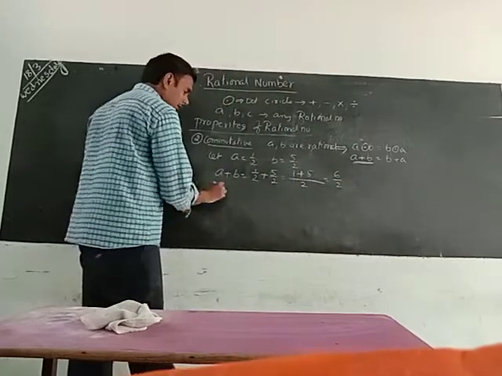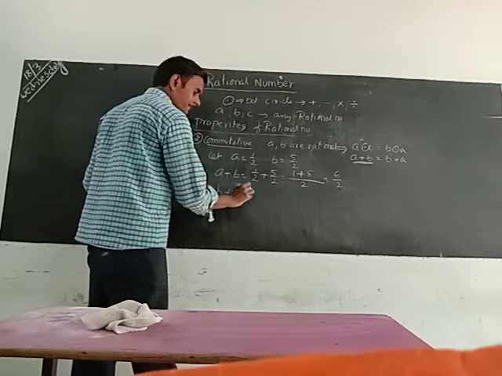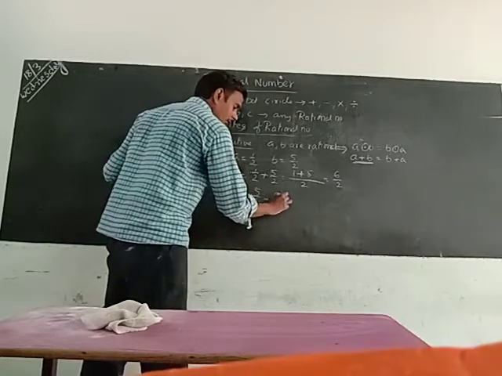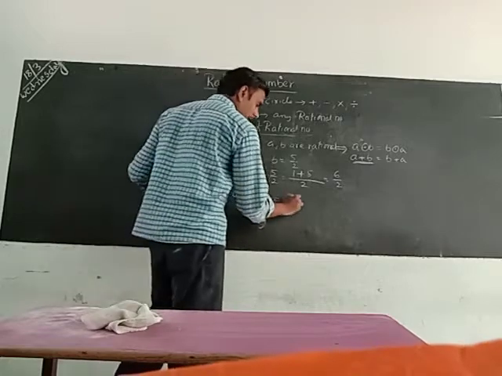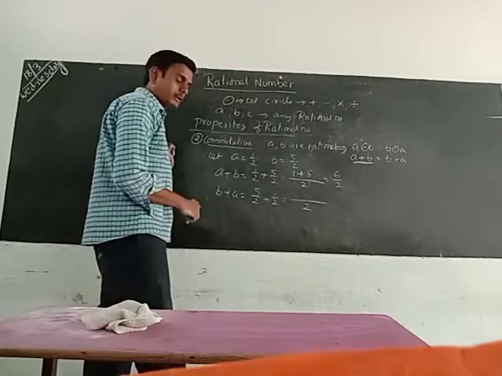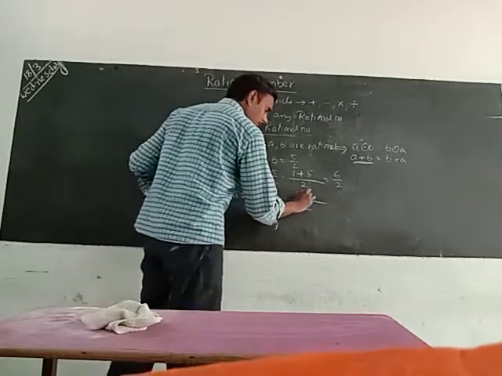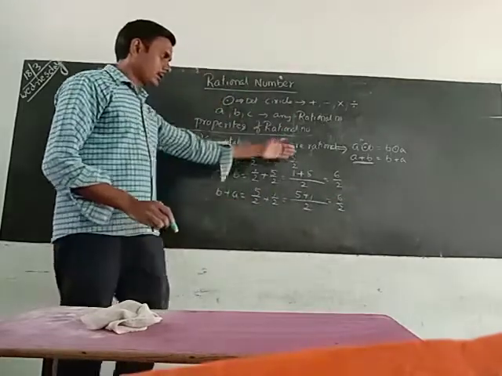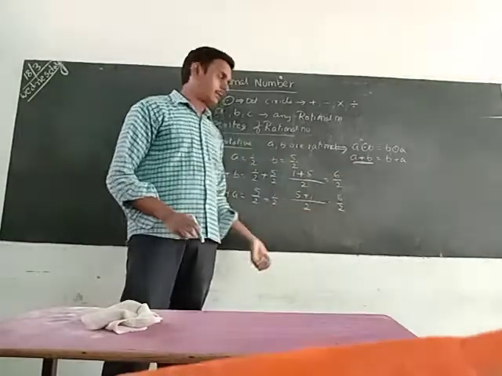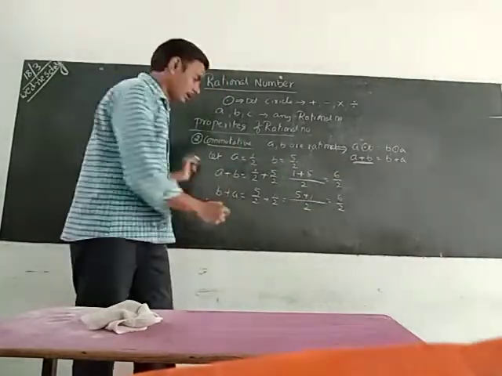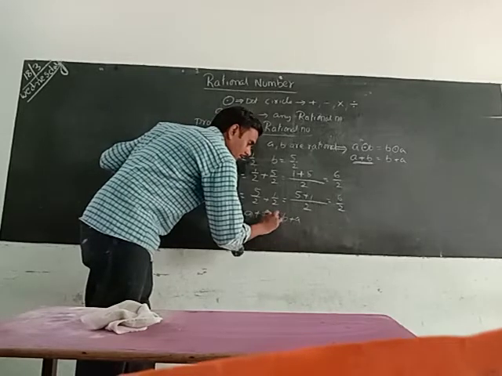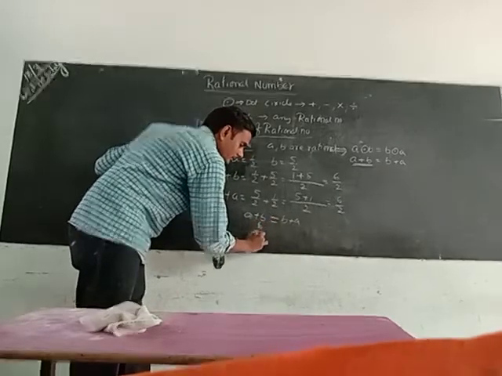Now interchange the order: b plus a means 5 by 2 plus 1 by 2. Taking the denominator 2, 5 plus 1 is 6 by 2. Both have the equal solution. Whenever a plus b equals b plus a, the a plus b solution and the b plus a solution are both the same, 6 by 2.